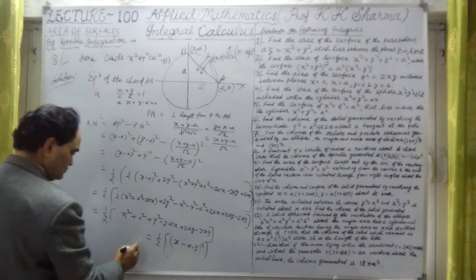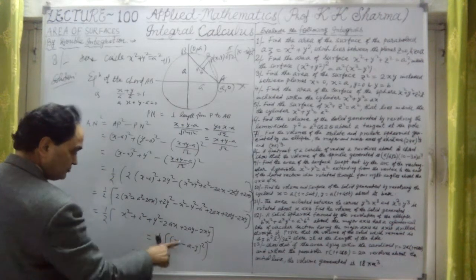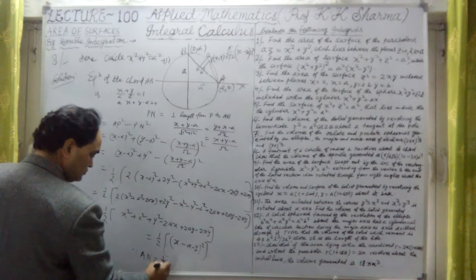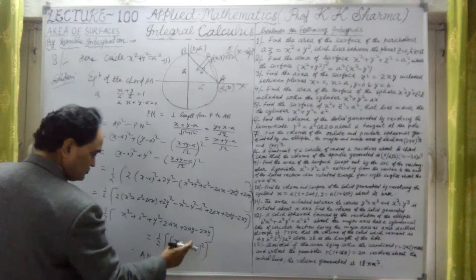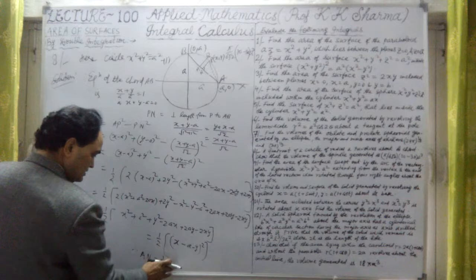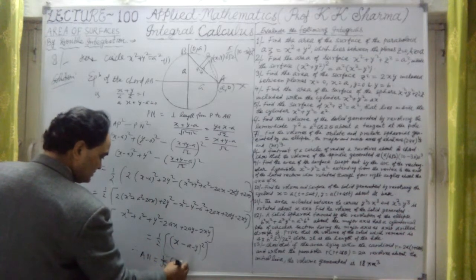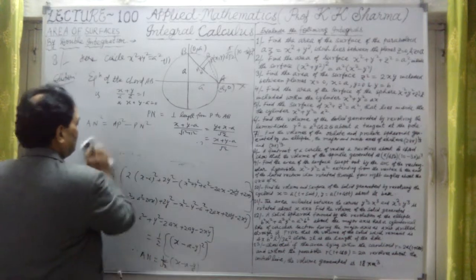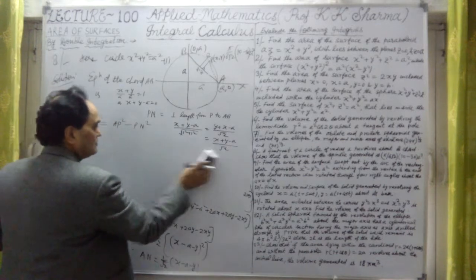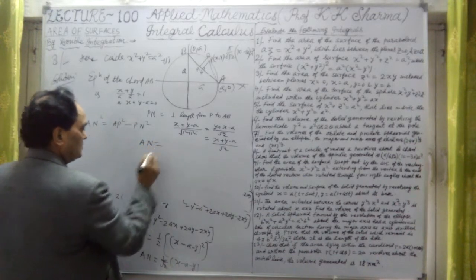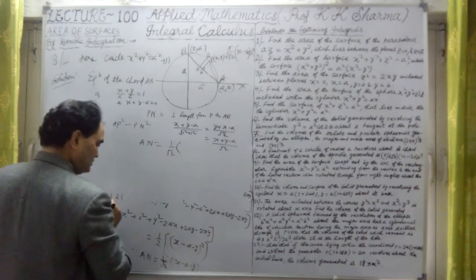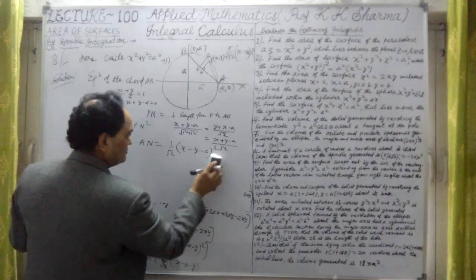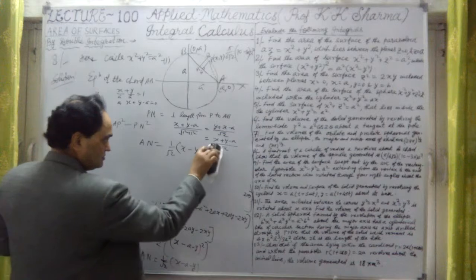Therefore, this is the value of an square. So an is equal to 1/2, and the square root of this value, the square and square root cancel out, so this is only x minus a minus y here. Therefore, an is calculated. What is an here? An is 1/2 into x minus y minus a. Only the whole square is cancelled out. This is the length of an.